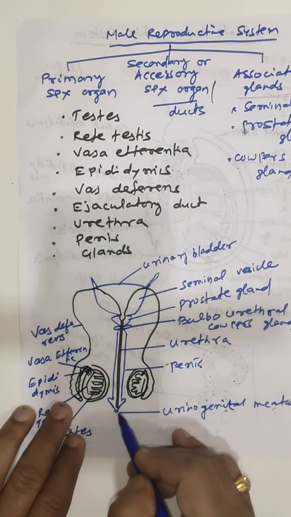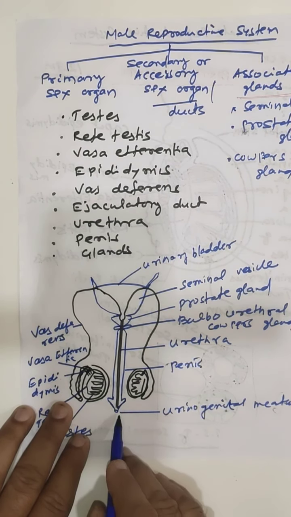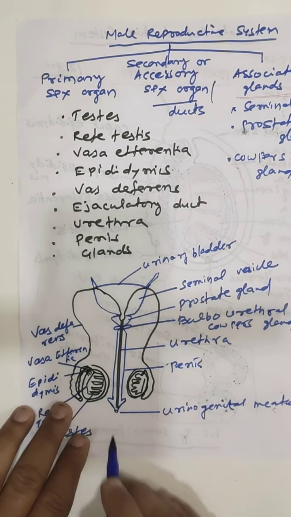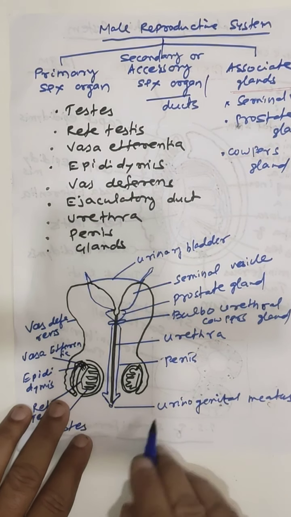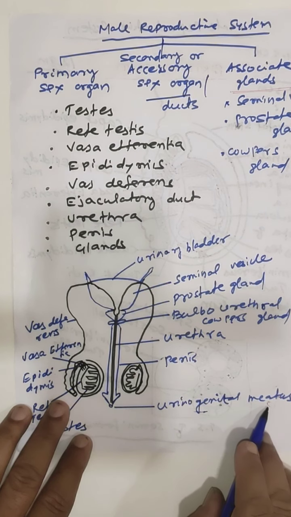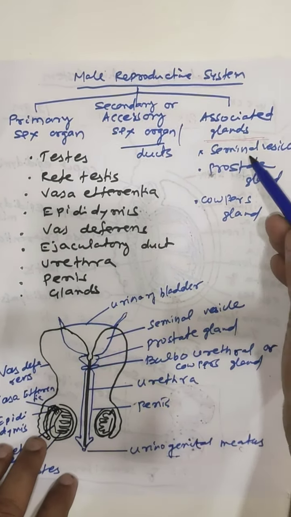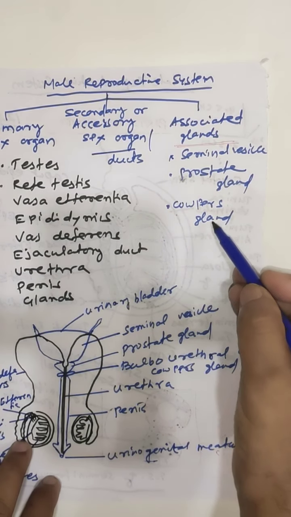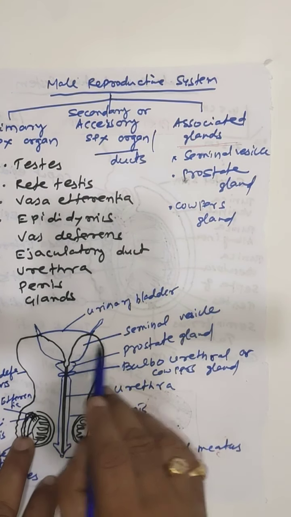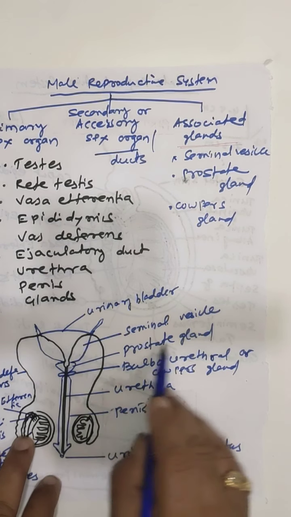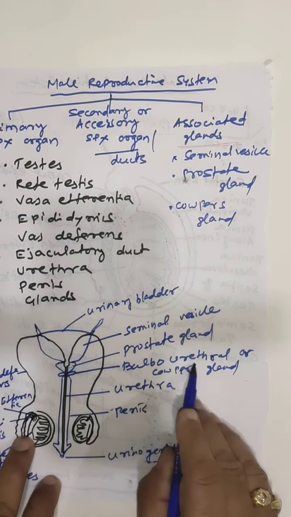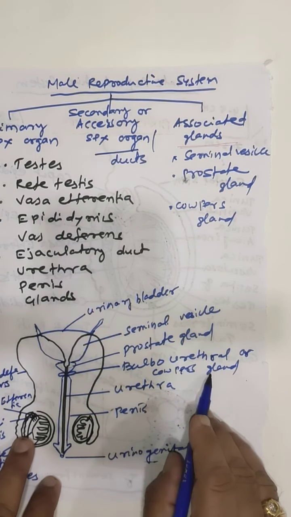Penis is the sex organ in which the urethra opens outside through the tip of the penis, that is the urinogenital meatus. And besides this, three glands are present: seminal vesicle, prostate gland and Cowper's or bulbourethral gland.